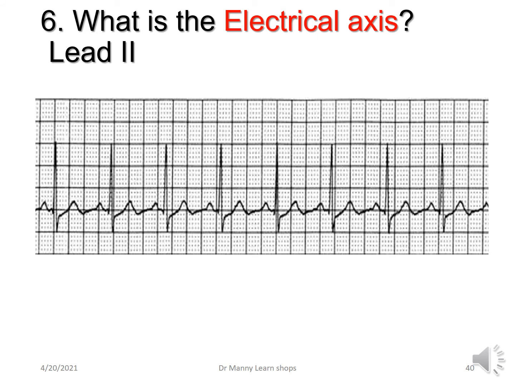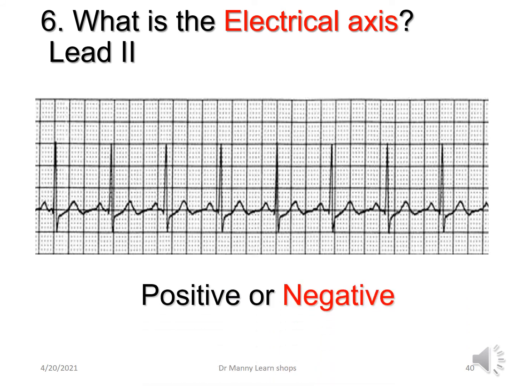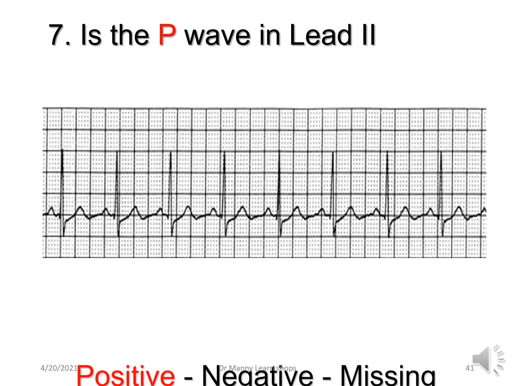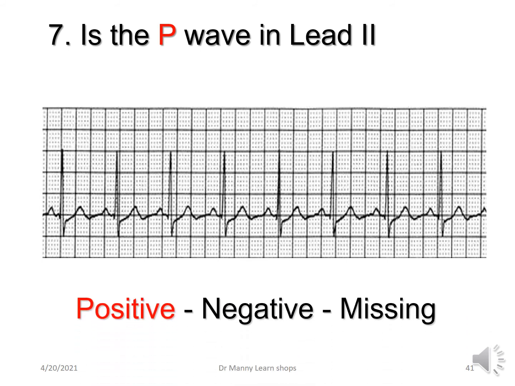In lead 2, it's positive. If it's not positive, something could be wrong. It's either positive or it's negative. Negative usually means something could be wrong. Always look, is there a P wave in lead 2? There should always be a P wave in lead 2. Is it positive, negative, or missing?